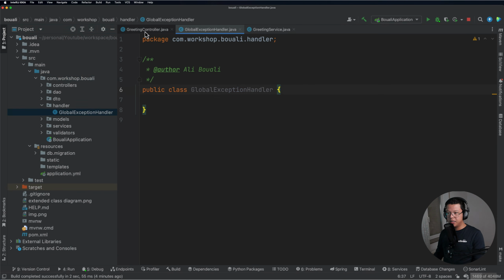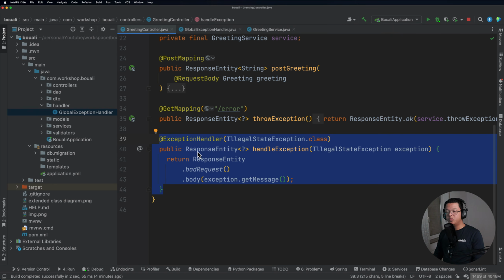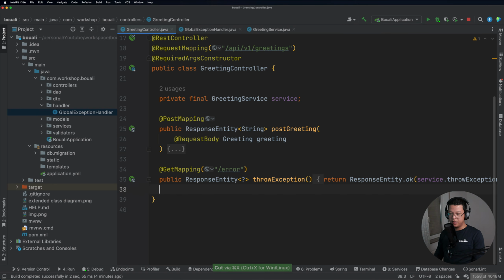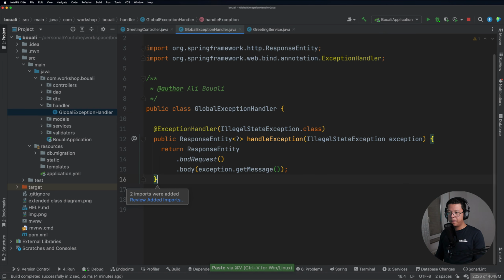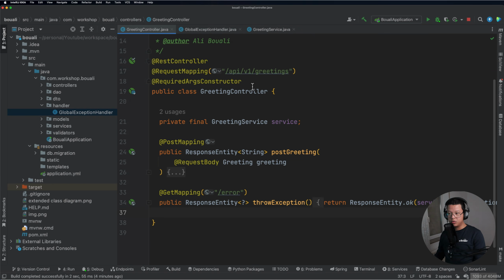In this global exception handler, as we mentioned, we want to move all the exception handler methods inside. So let me move this one first. Now I have this method in here. But is this sufficient? Nope, not yet. Because Spring needs to know that this class is a global exception handler, or a controller, because this exception handler annotation works with controllers.